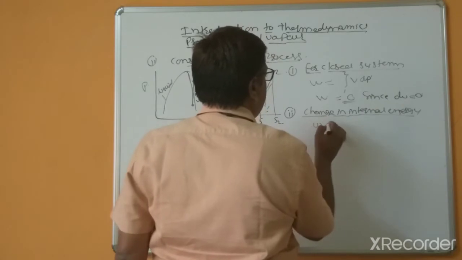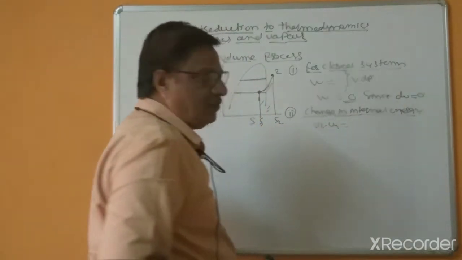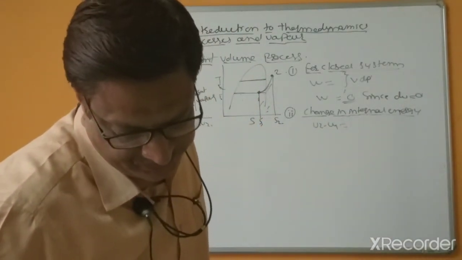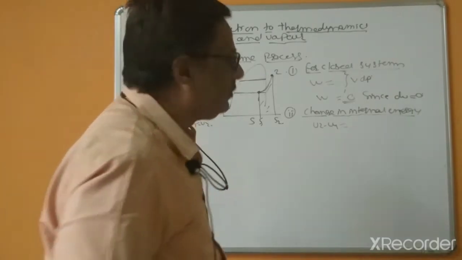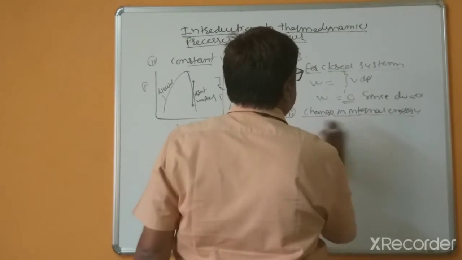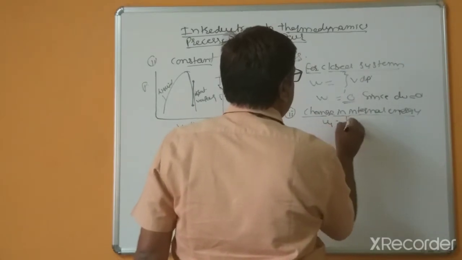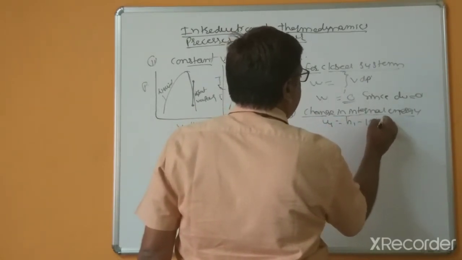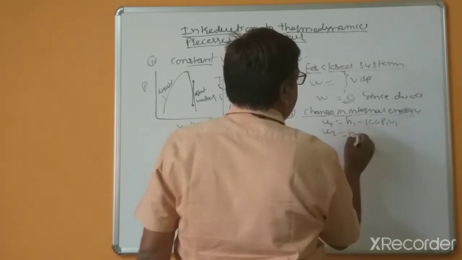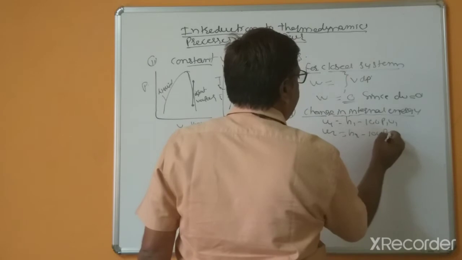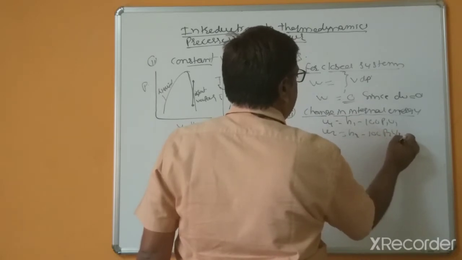U2 minus U1 equal to: first we consider U1 equal to H1 minus 100 P1 V1, and U2 equal to H2 minus 100 P2 V2.